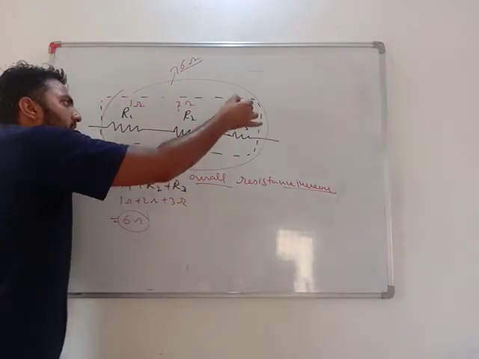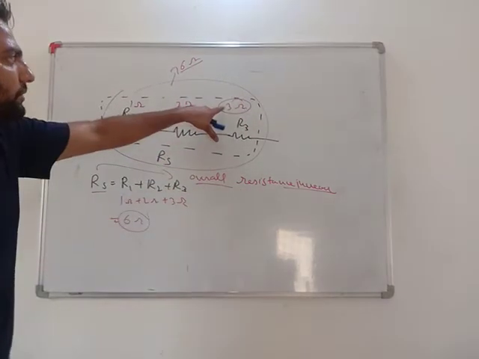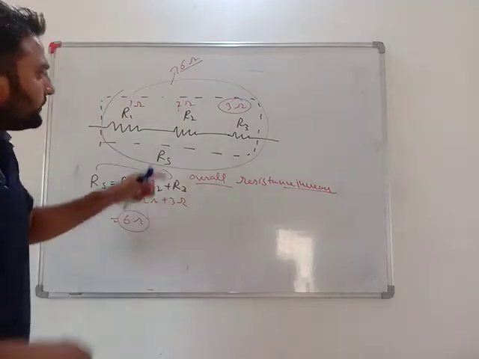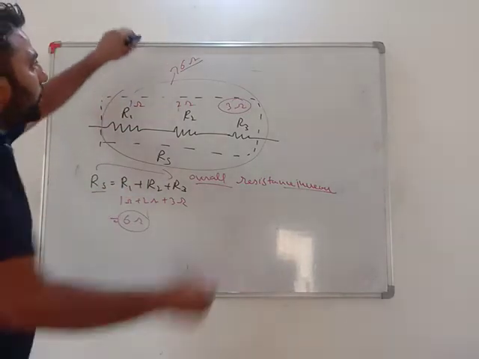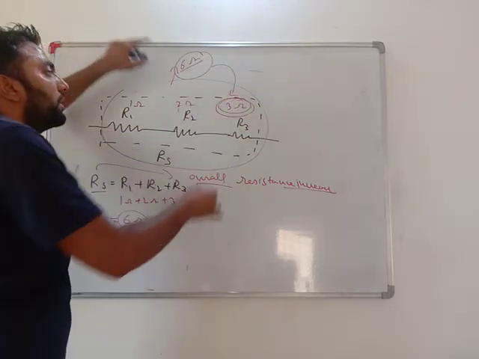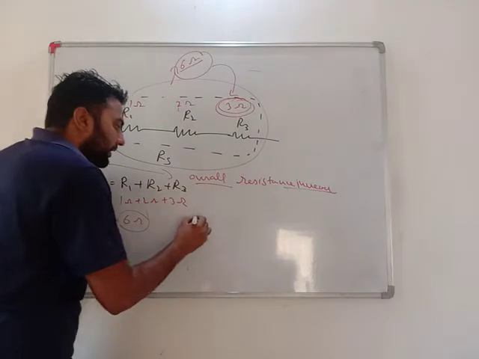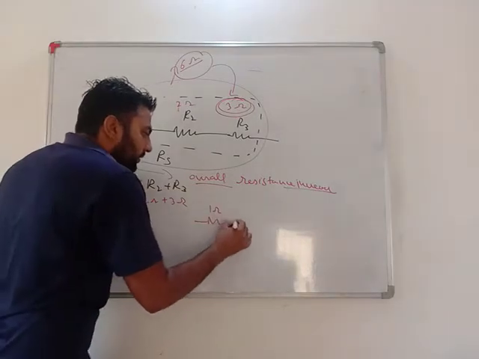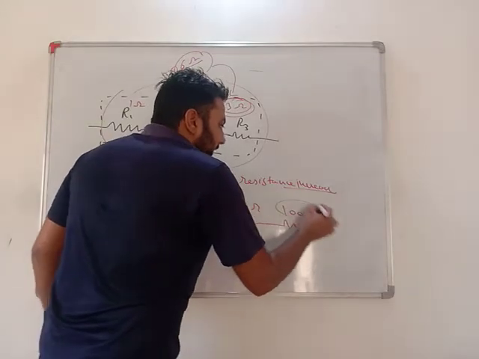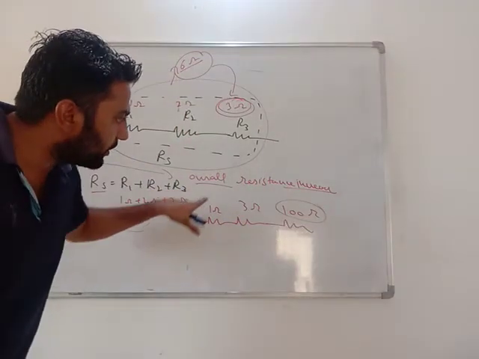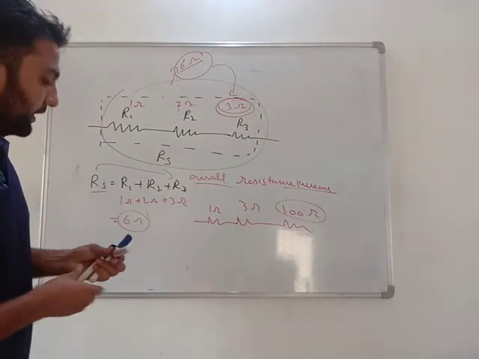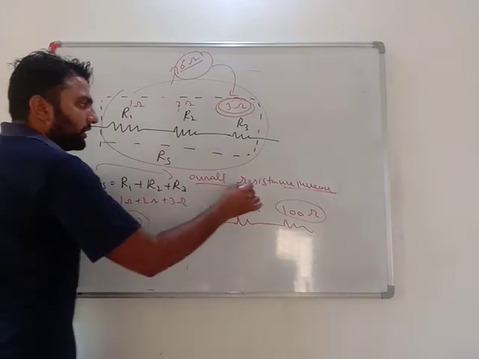The highest resistance here is 3 ohm, and the overall resistance is 6 ohm. Very important: in a series combination, overall resistance is always larger than the individual greatest value. For example, whatever the values are, 1 ohm, 3 ohm, 1000 ohm, 100 ohm, for sure my overall resistance will always be greater than the largest. It means the overall resistance increases.